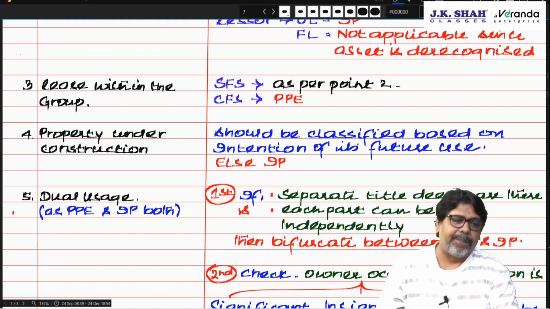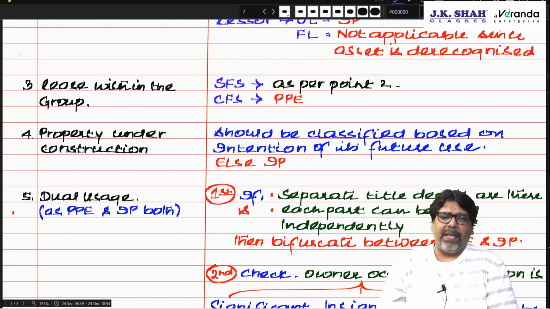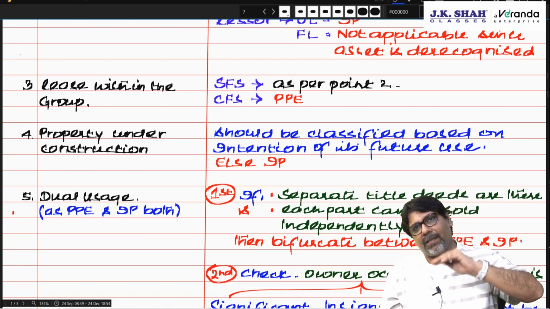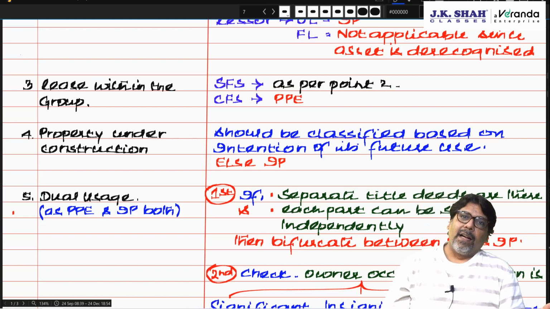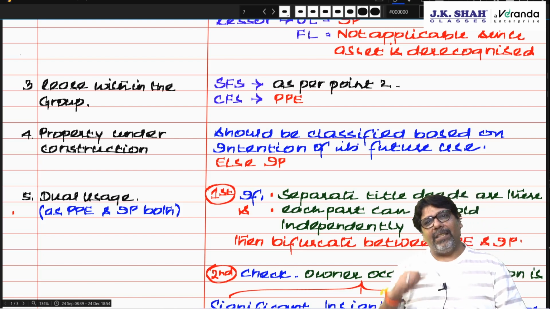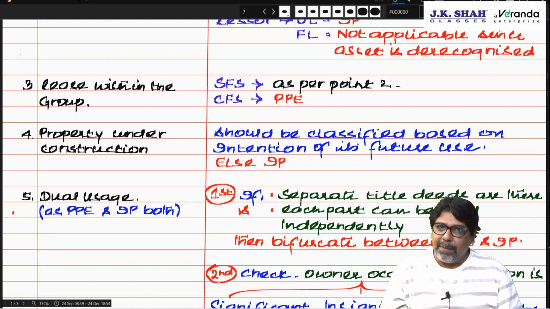Now, how should property under construction be classified? If the property is under construction, capital WIP, what is your intention? If my intention is to use it for business, classify as PP. If my intention is to give it on rent, then classify it as investment property.